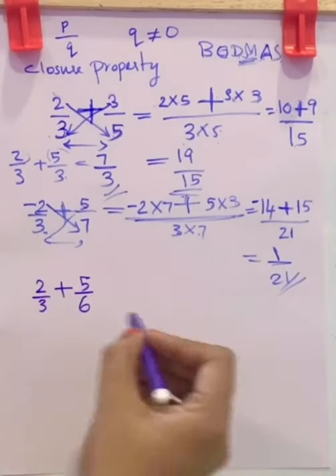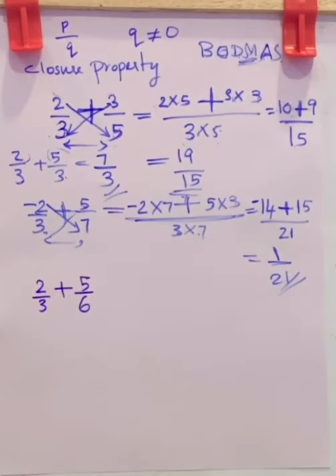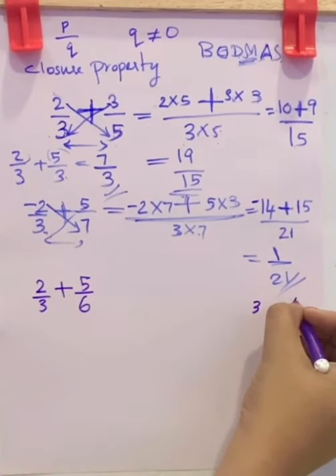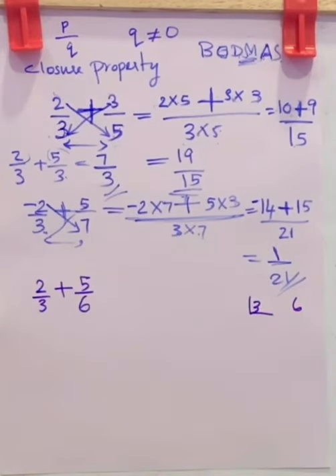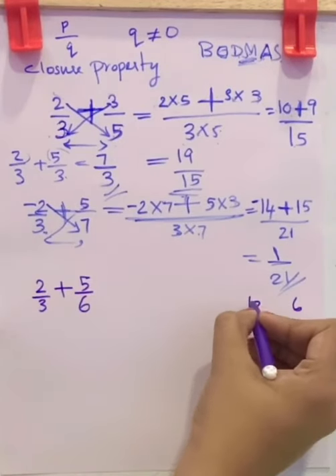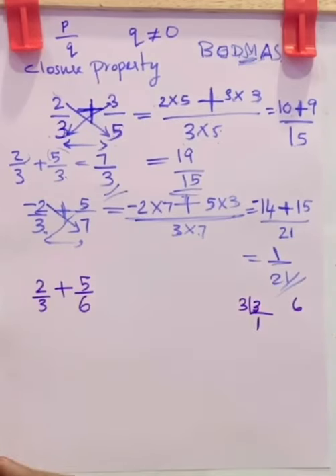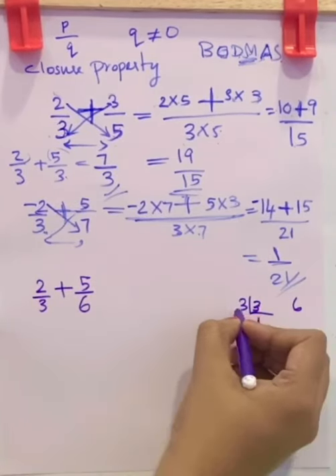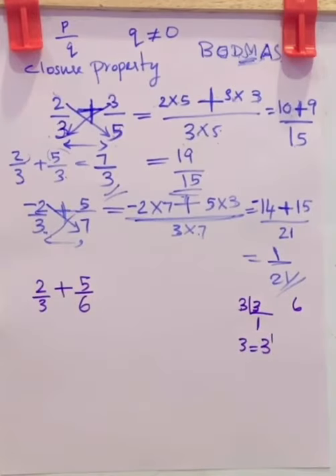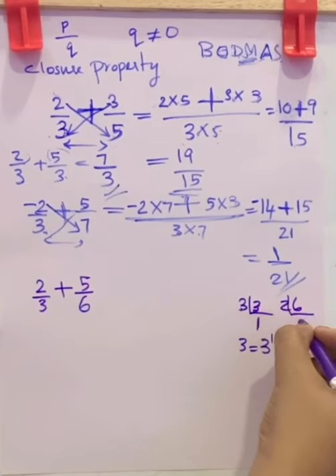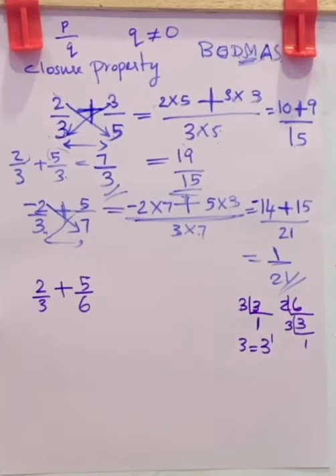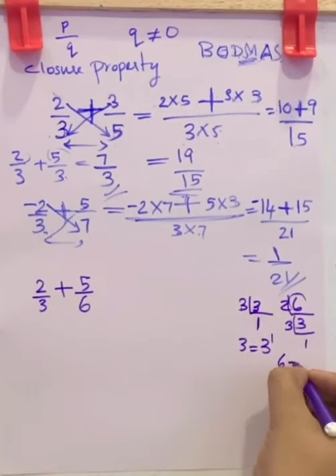In this case, you consider these denominators and find their LCM. How will you find the LCM? Prime factorization. In 3, 3 goes 1 times, so this 3 can be written as 3 raised to 1. Now this 2 3s are 6, and in 3, 3 1s are 3. So 6 can be written as 2 into 3, that is 2 raised to 1 into 3 raised to 1.